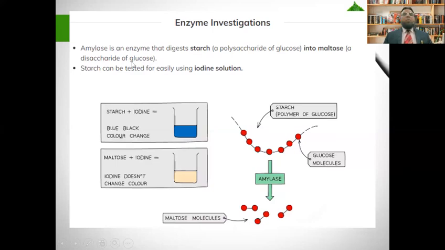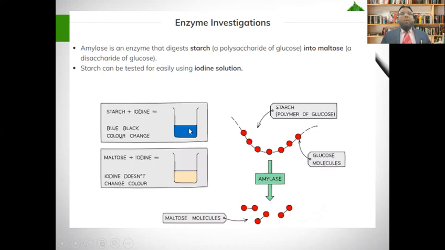So if you just want to test the presence of starch, whether the starch is there or not, there is a simple test called the iodine test, which we discussed in the previous topic, biological molecules. When you put 2 or 3 drops of iodine into the sample of food, and if the color of the iodine turns blue-black, it means the starch is there. So starch can be tested for easily using iodine solution. If starch is there, then the blue or black color appears.